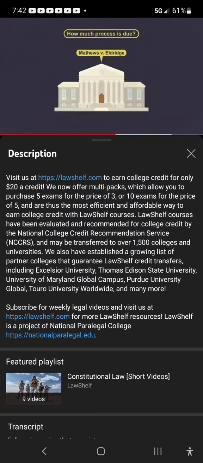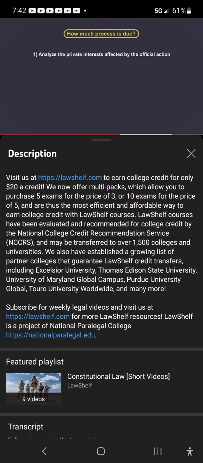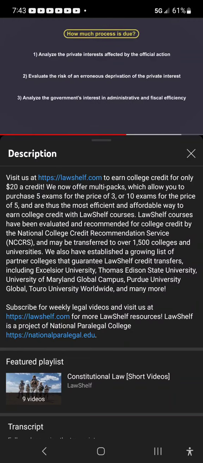In Matthews v. Eldridge, the Supreme Court established a three-part test to determine the appropriate level of due process for a deprivation. 1. Analyze the private interests affected by the official action. 2. Evaluate the risk of an erroneous deprivation of the private interest through the procedures used and the probable value of additional or substitute procedural safeguards. And 3. Analyze the government's interests in administrative and fiscal efficiency. Let's look at each of these factors.